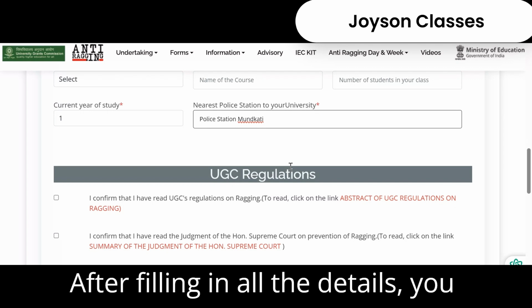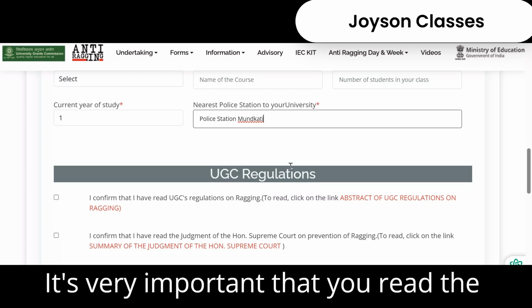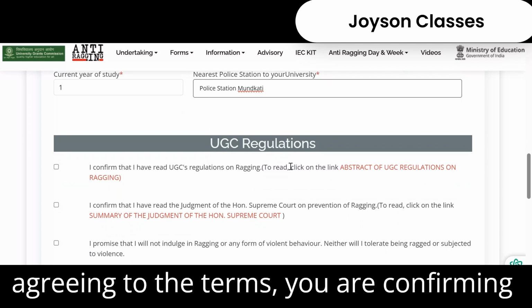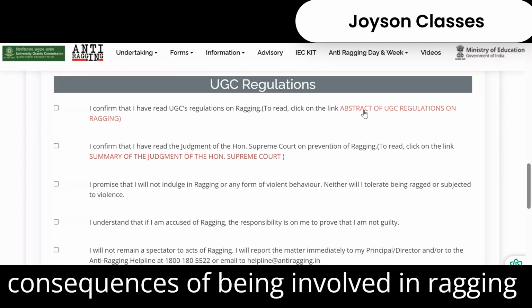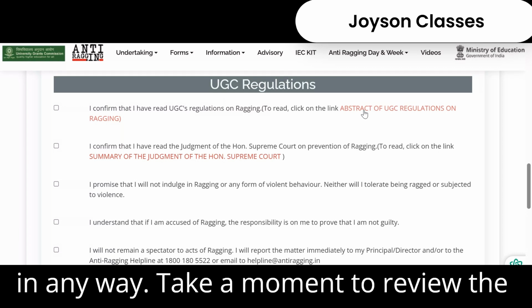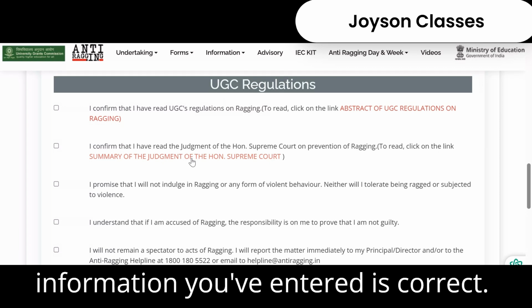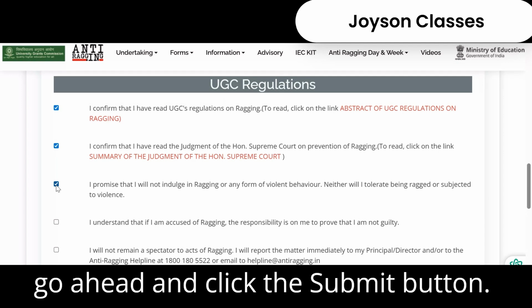After filling in all the details, you will come to the declaration section. It's very important that you read the anti-ragging guidelines carefully. By agreeing to the terms, you are confirming that you understand the serious consequences of being involved in ragging in any way. Take a moment to review the entire form to make sure all the information you've entered is correct. Once you're sure everything is accurate, go ahead and click the Submit button.